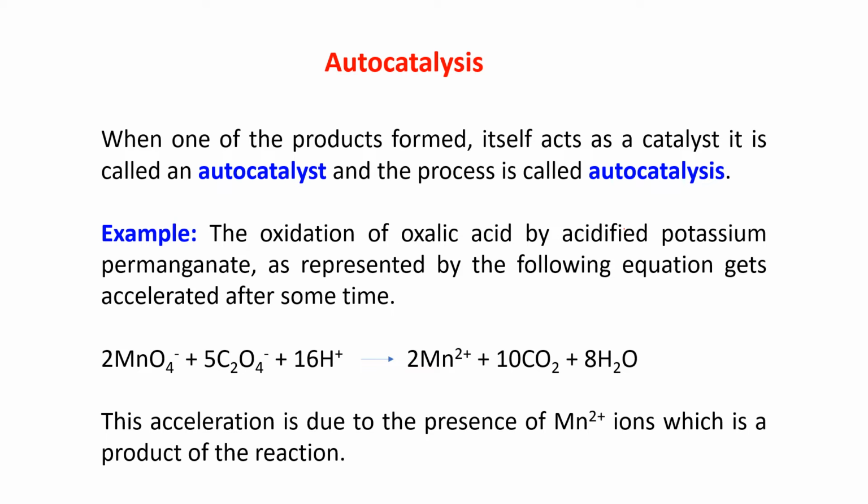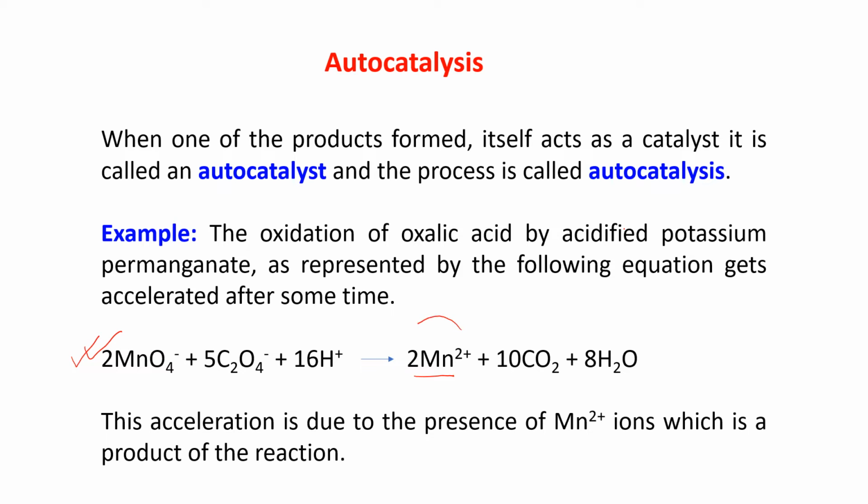The oxidation of oxalic acid by acidified potassium permanganate is represented by the equation MnO4 minus, C2O4 2 minus and 16H plus giving you Mn2 plus, CO2 and H2O.